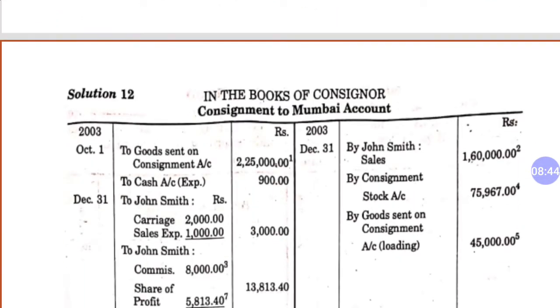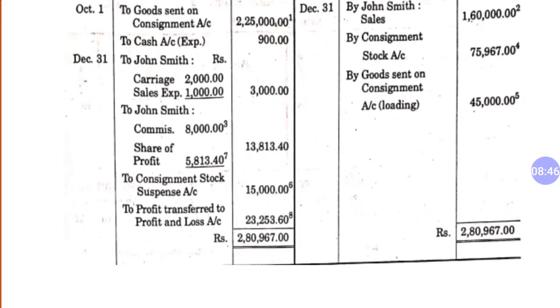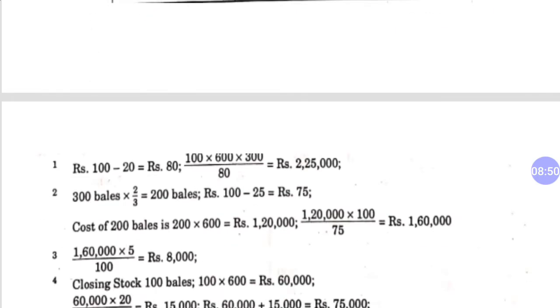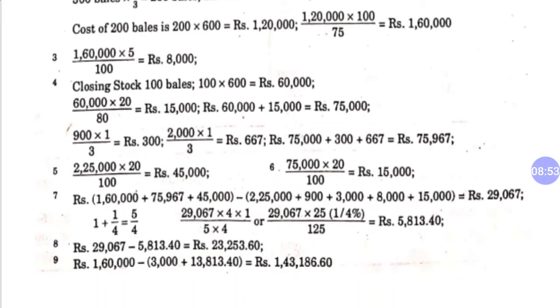So how does it come? Now let's check in our working note. This is our working note number 7. So this question is very important in terms of working note. First of all you have to calculate the balancing figure. 160 plus 75,967 plus 45,000. These are the figures of the credit side. And 225 plus 900 plus 3,000 plus 8,000 plus 15,000. These are the figures of the debit side. Now the difference figure is 29,667.